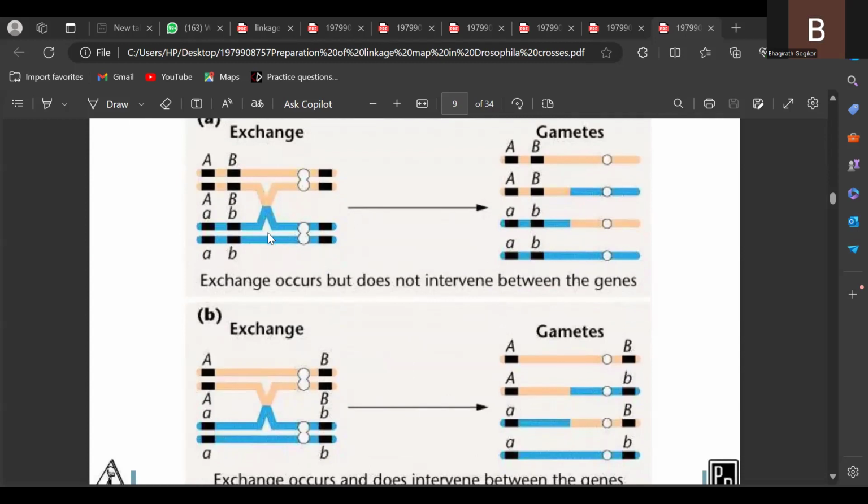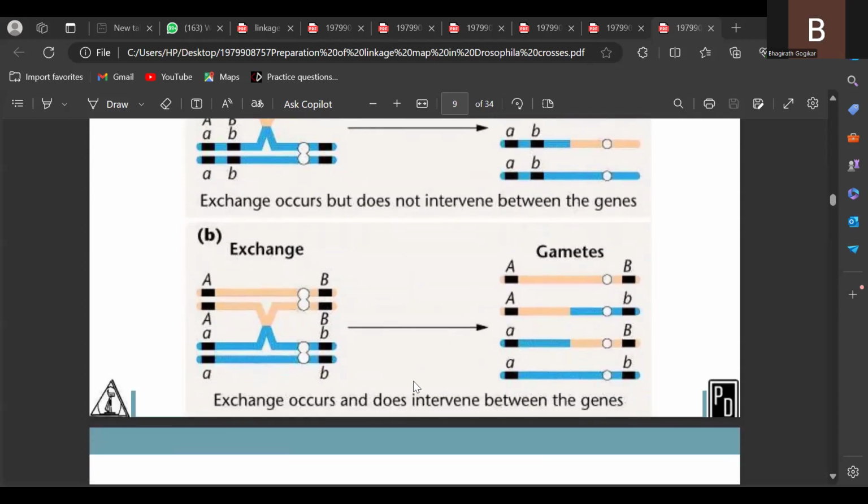This chromosome undergoes crossing over. So we expect a different type of combination of gametes. Instead of AB, one gamete is AB as usual with parental type. Another gamete has the combination capital A, small b, and here small a, small b. The two gametes are parental type; the inner two gametes are differential, non-parental type. So exchange occurs, but it does not intervene between the genes.